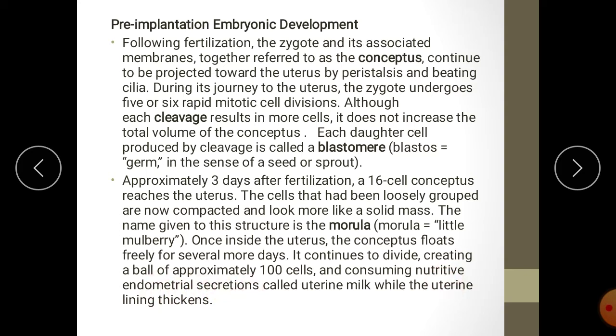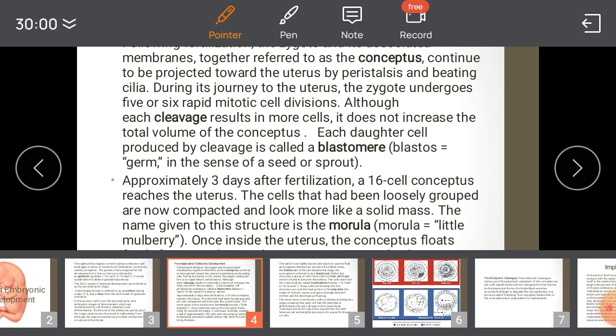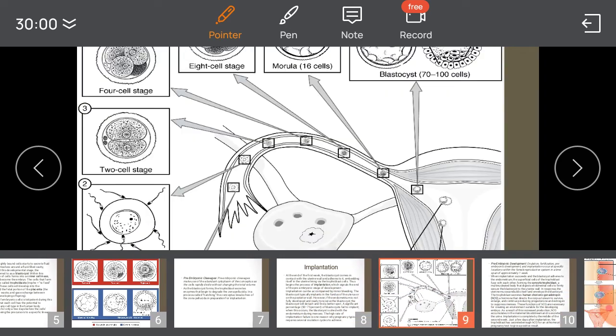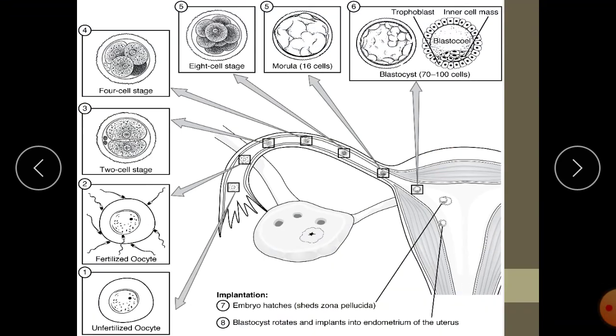So the embryo is consuming nutritive substance secreted in this cavity by the endometrial lining. The epithelium of the endometrium secretes a secretion that is rich in nutrients.